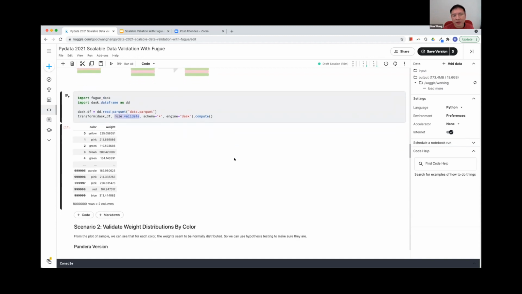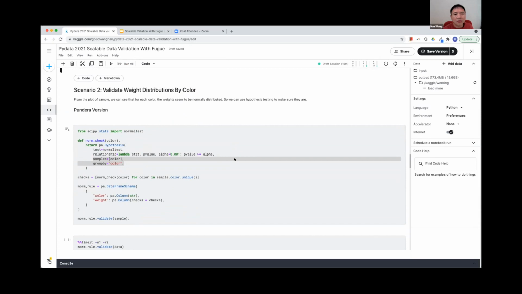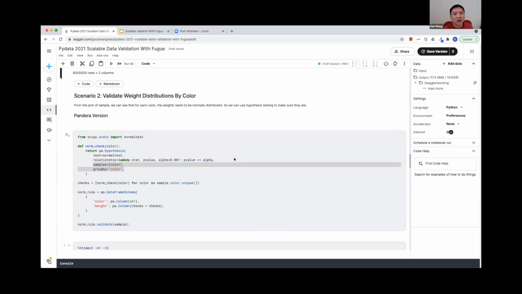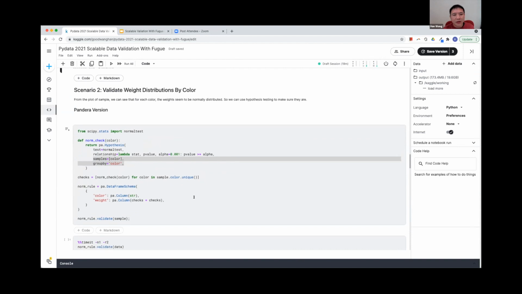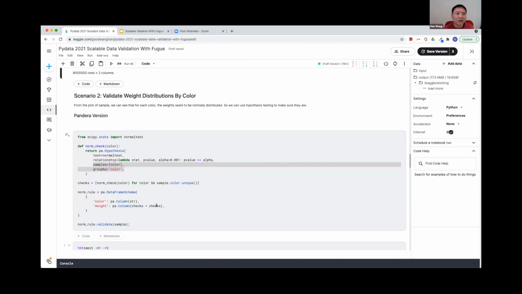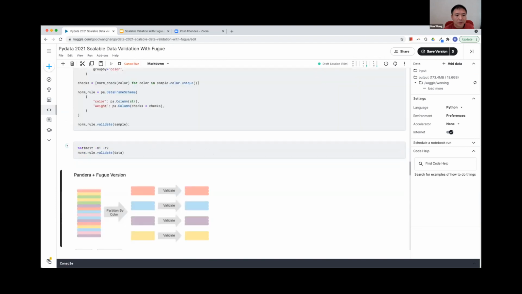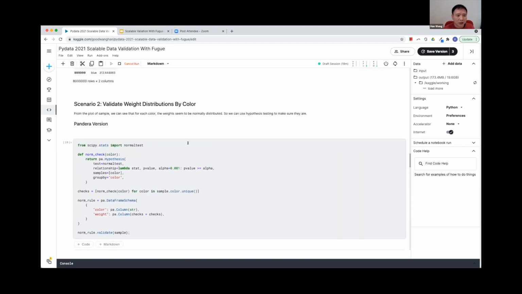Okay, now let's take a look at another example. So now we have a hypothesis that for different color groups, the weights are always normally distributed. So in order to do that, first of all, let's take a look at the Pandera native expression for this logic. And by the way, this is considered an advanced use case for Pandera. So if you cannot follow 100%, it is totally fine because Pandera has very good documentation. And I will also share this Kaggle notebook after this talk.